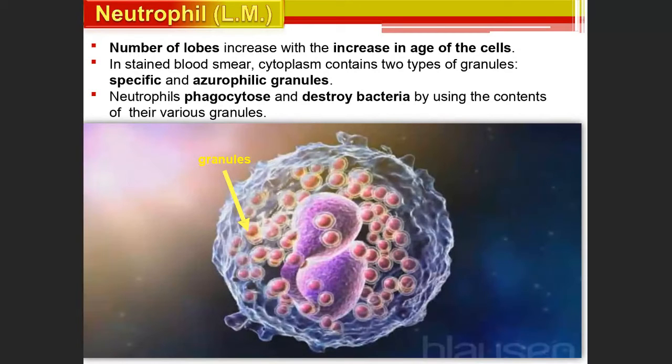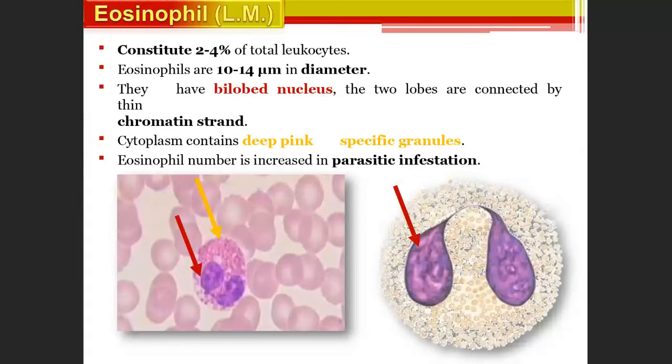So what is the function of the neutrophils? It is to phagocytose and destroy bacteria. Neutrophil is one of the most common acute inflammatory cells, and the number of lobes increases with the age of the cells. So this you should know.